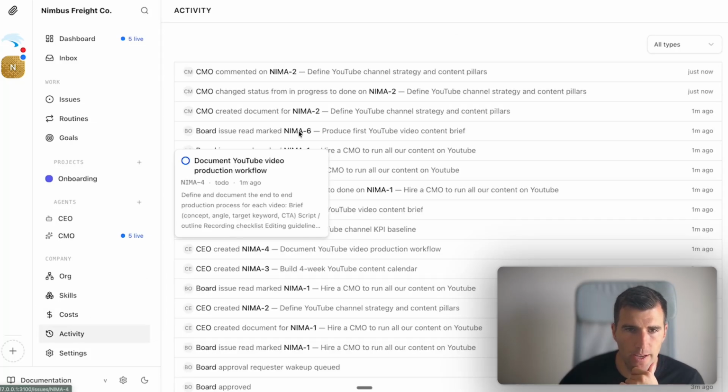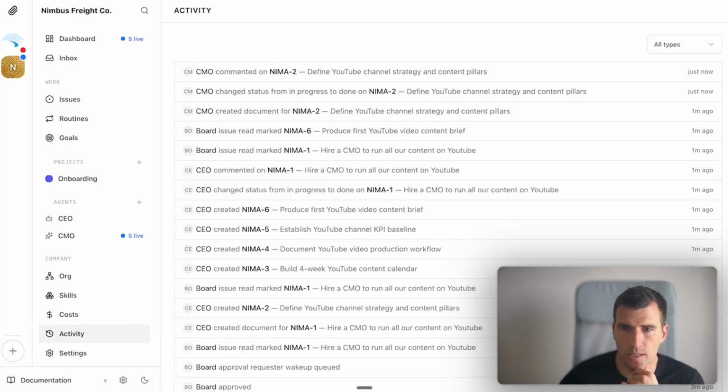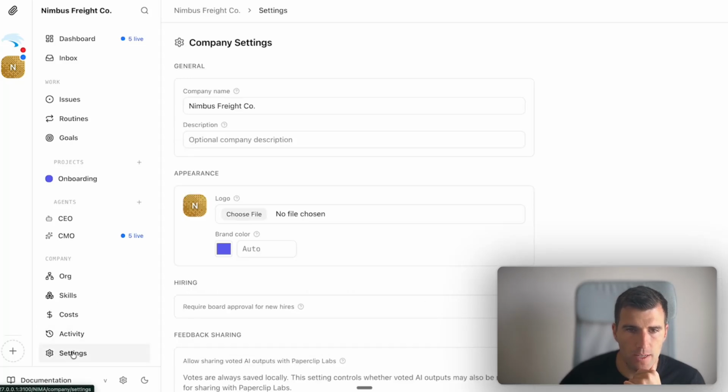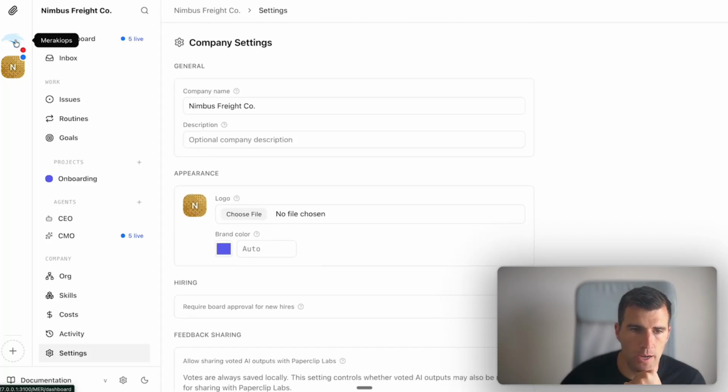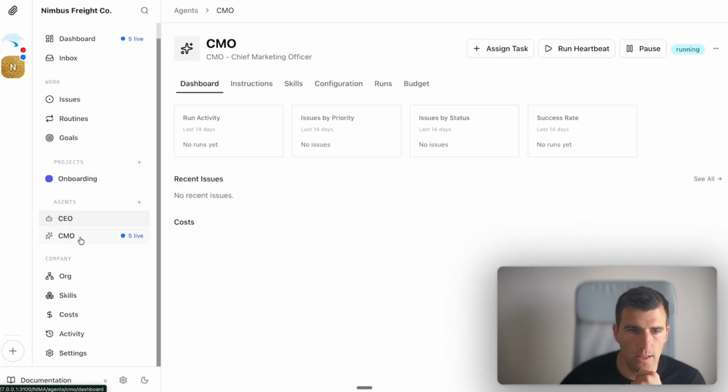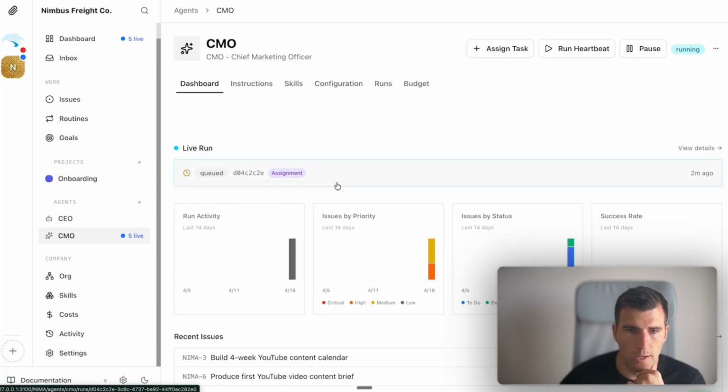across the board. Then you have the activity, everything that is happening. You can see here the activity with everything. Then you have the settings. Here you can put your logo, your colors, all that stuff, like I have here in mine. So let's look at what this is doing here.